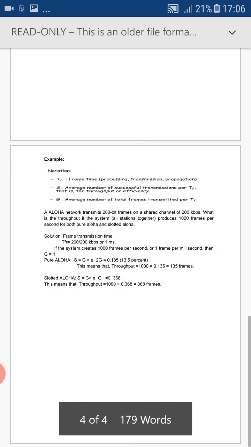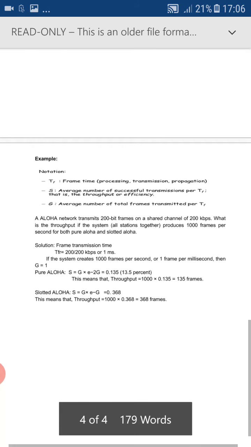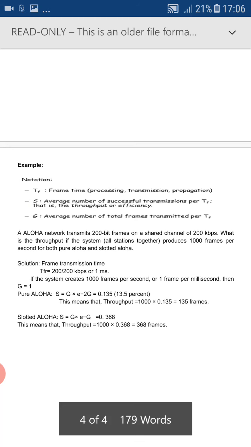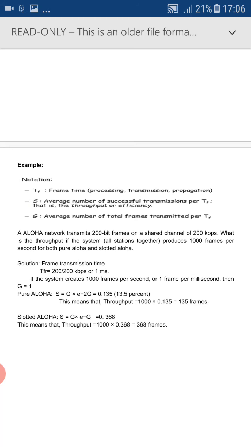Now here there is an example of how to solve the problems. In the formula you had the term TFR. FR stands for frame time. Frame time is nothing but processing time, transmission time and propagation time. Then you have the term S. S is nothing but the average number of successful transmissions per frame time. Then you have the term G. G is nothing but the average number of total frames transmitted per TFR.